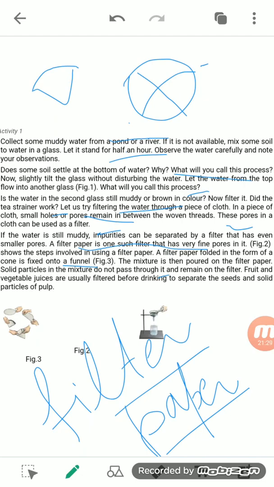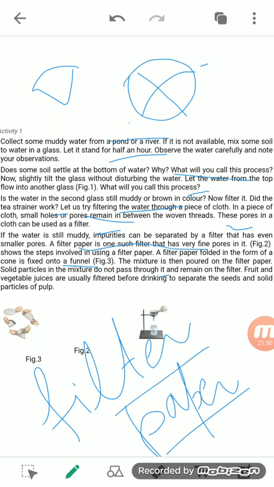So the filter paper, which is basically used in the laboratory, helps in separating the solid portion from the liquid portion, or as we discussed, it helps in separating the filtrate from the precipitate.